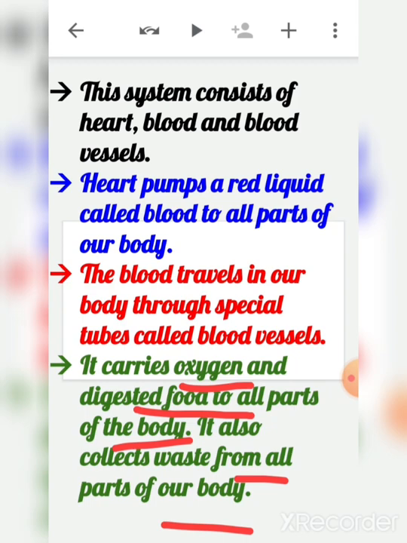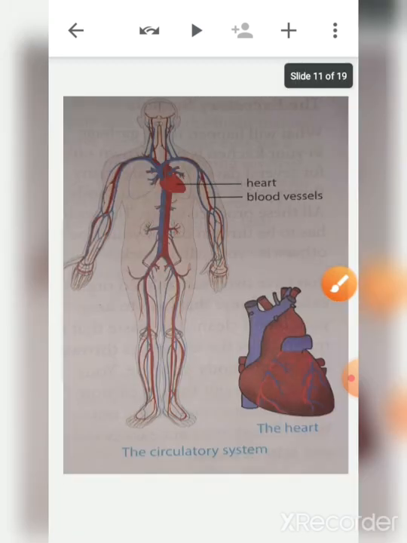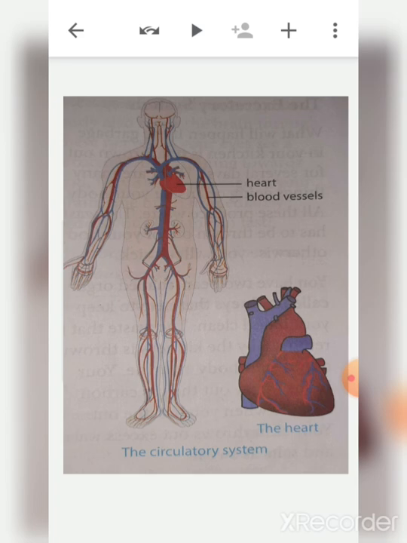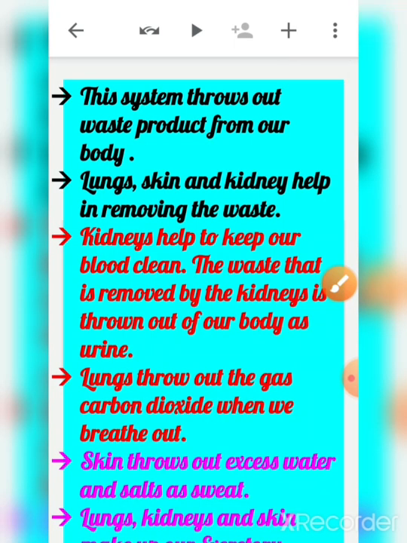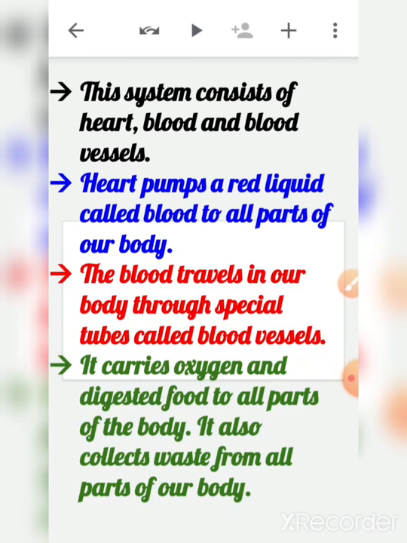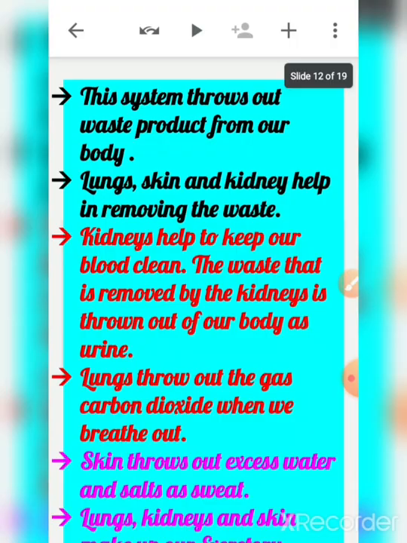So the heart, blood and blood vessels, these three together make your circulatory system. The heart pumps out the blood, and that blood travels through the blood vessels. These blood vessels carry oxygen and digested food to all parts of the body and also collect the waste from all parts of our body.